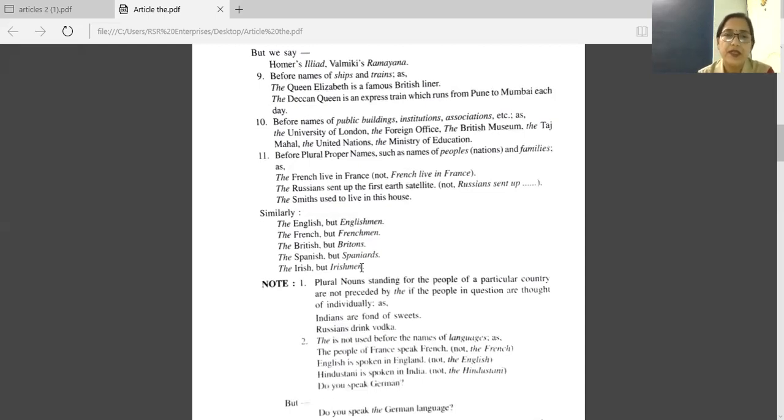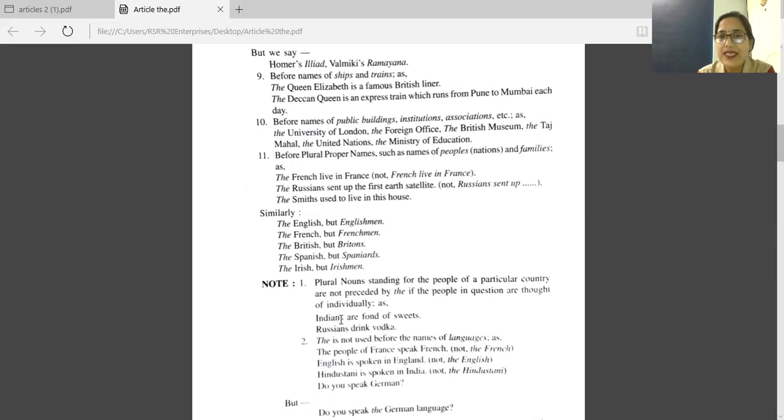Okay. Now let's see what's written in this note. First one. Plural nouns standing for the people of a particular country are not preceded by the if the people in question are thought of individually. Understood the meaning? We are using Indians. This is a plural noun, but we are talking about individual persons here.